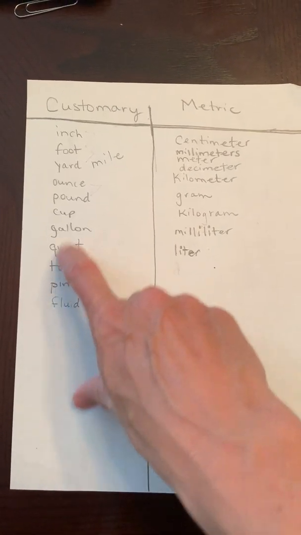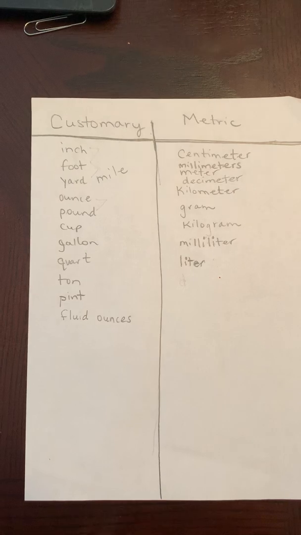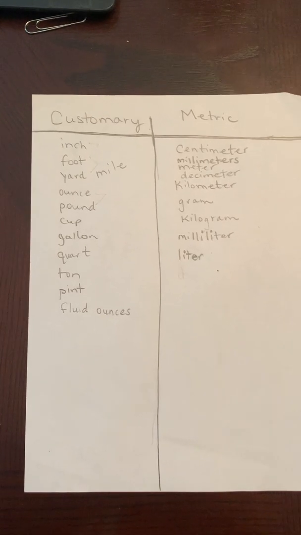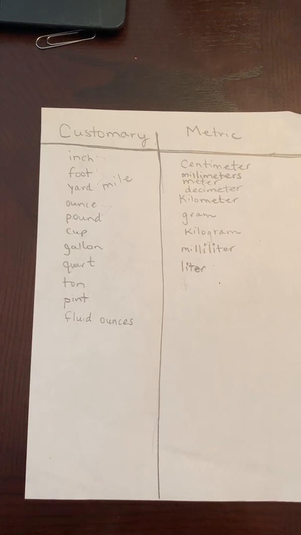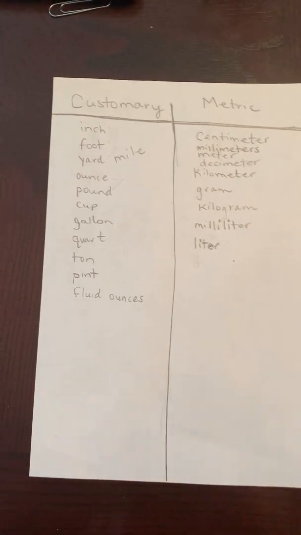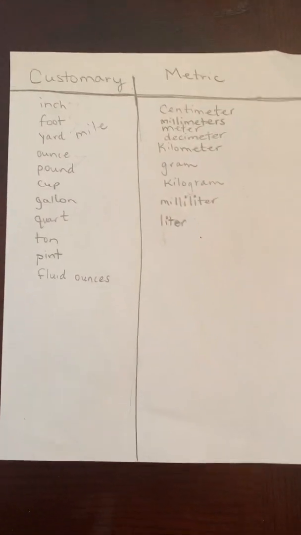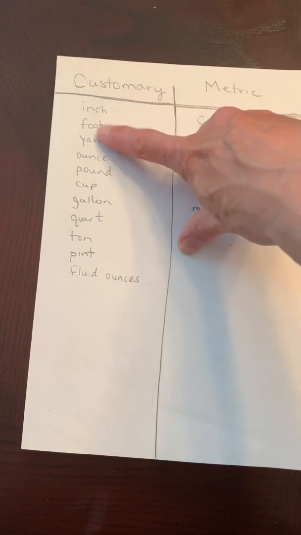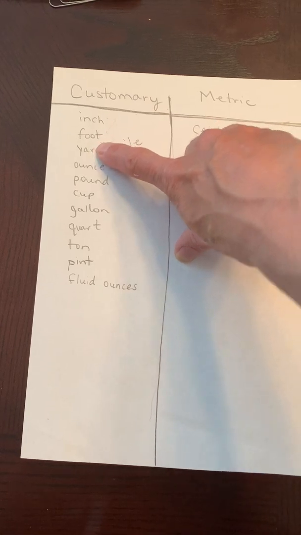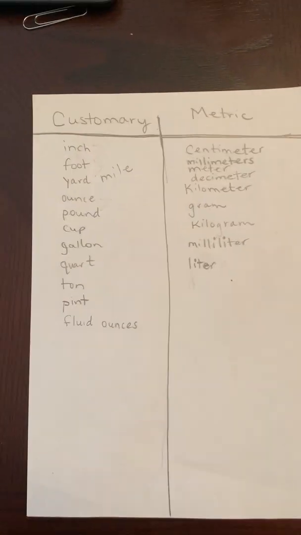And then ton would be back up here with pounds. So only those that measure the same thing or type of thing will convert. So you could say how many inches in a foot, but you wouldn't say how many yards are in a gallon, because that just doesn't make sense.